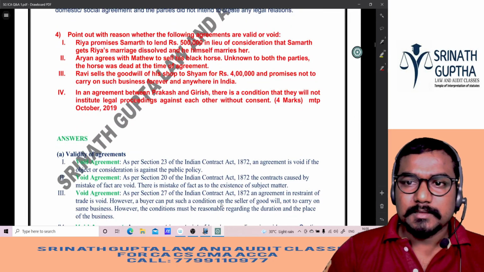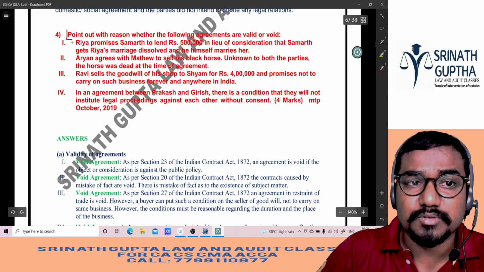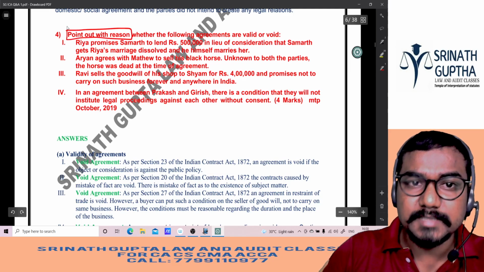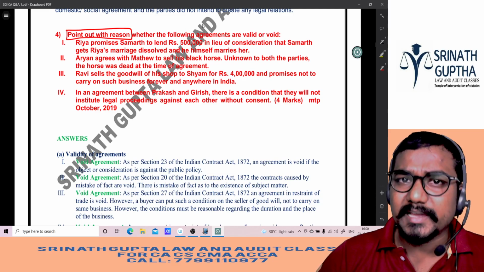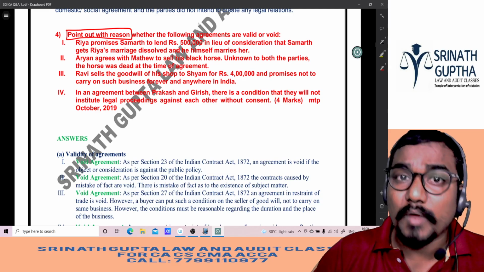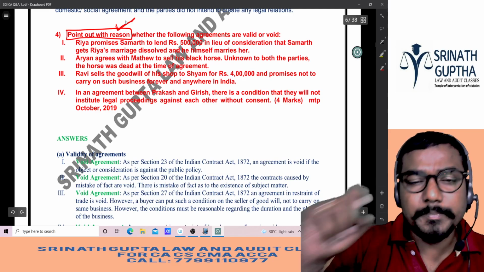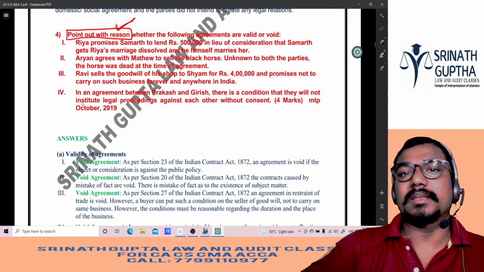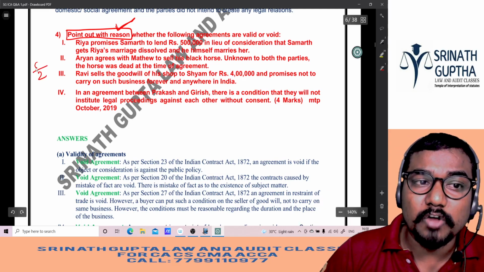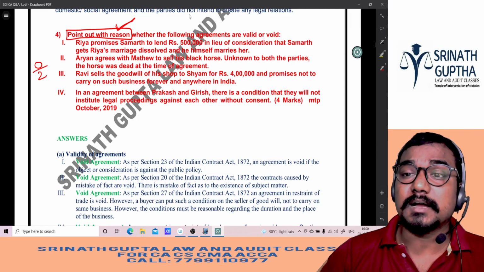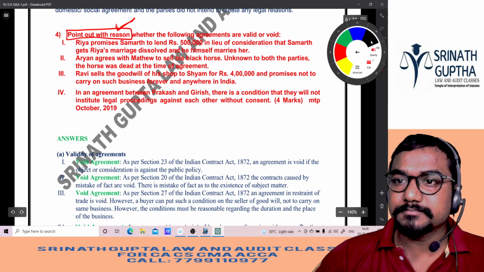Fourth question. Point out with the reason. That means he is asking for the logic also. Point out with a reason whether the following agreements are valid or void. He is asking whether the agreement is a valid agreement or void agreement. If you say valid, why? Explain the reason. If you say void, why? Explain the reason. So what will we do in the exam hall? You will just say valid contract, void agreement, voidable agreement. Don't write the logic, no. Out of 2 marks, he will not give even half a mark. He will give you 0 marks because he needs the logic.